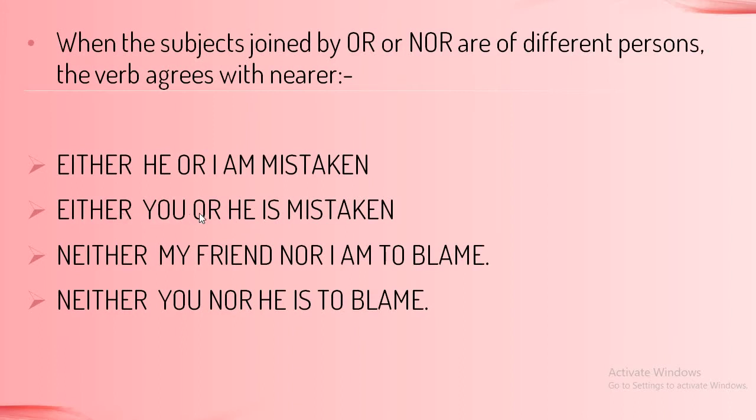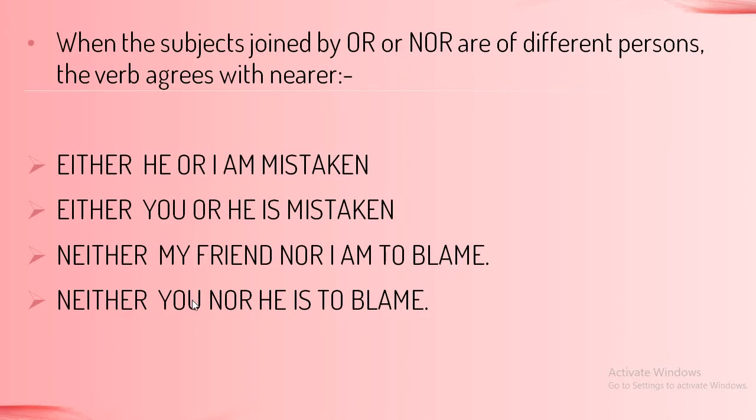So either you or he is mistaken. Similarly, neither my friend nor I am. So here the verb is again agreeing with the subject which is nearer to it. I am to be blamed. Neither my friend nor I am to blame.